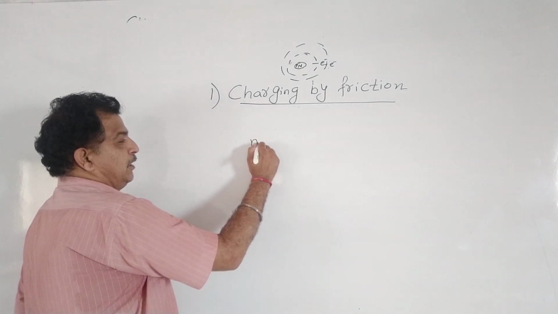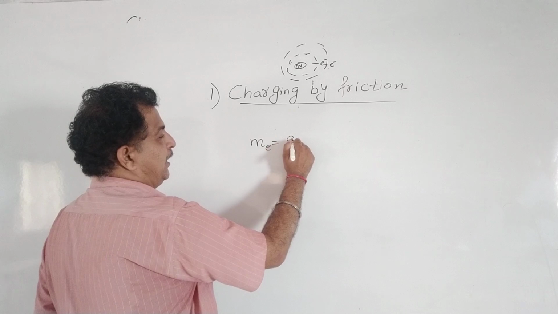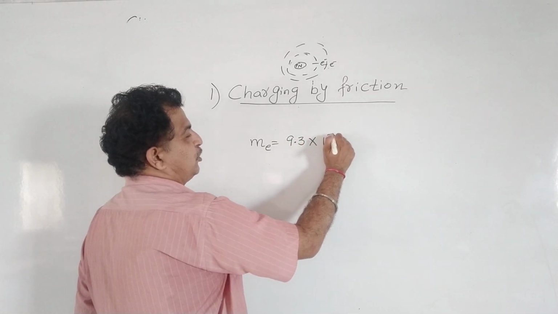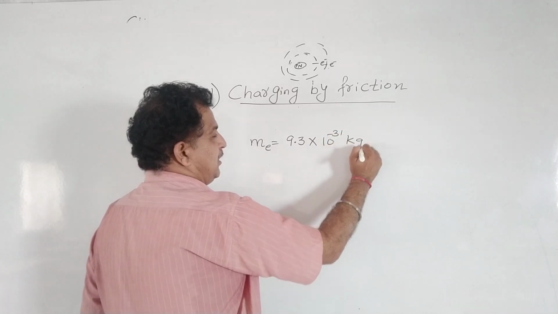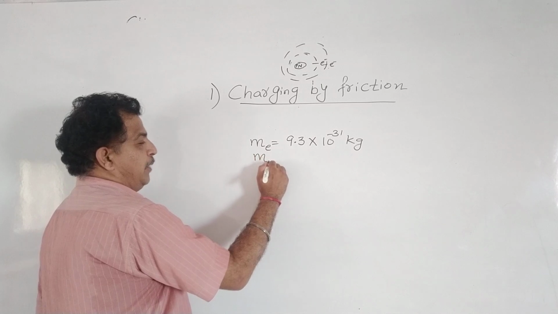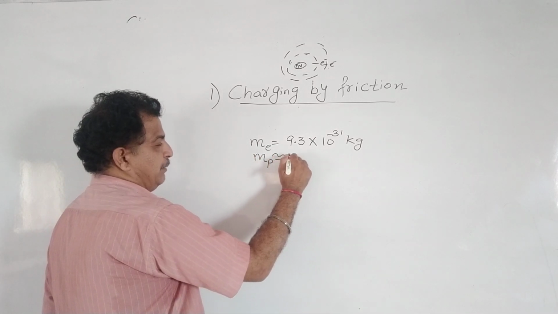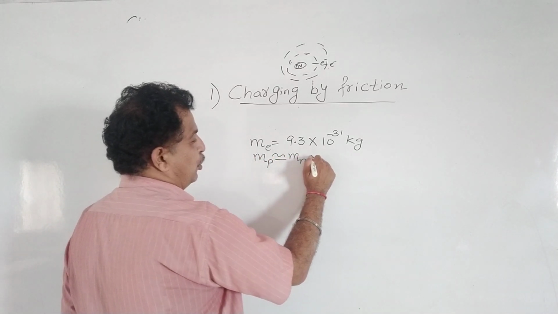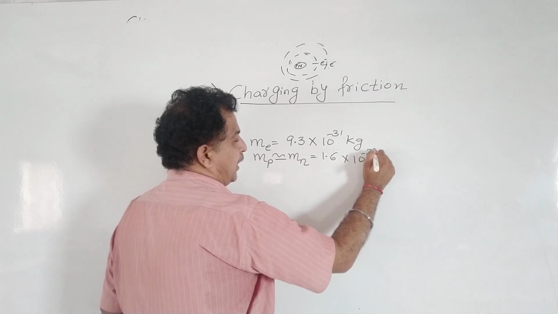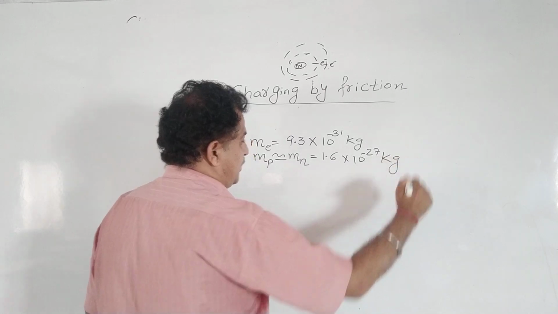And remember, the mass of the electron is 9.1 into 10 raised to minus 31 kg. So this is the mass of electron, and mass of proton is approximately equal to mass of neutron is equal to 1.6 into 10 raised to minus 27 kg.